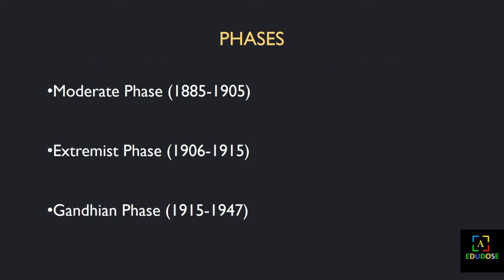In India, nationalism came in three phases. In the 1600s the Britishers came to India, and when they came, we had a feeling of nationalism. In 1885, we had a mild feeling in our minds that we are the people of India, we should save our country and devote ourselves to it.